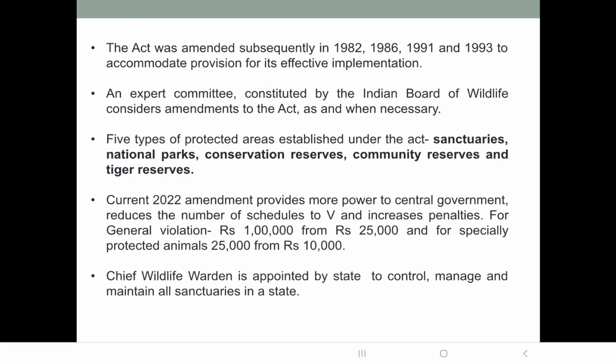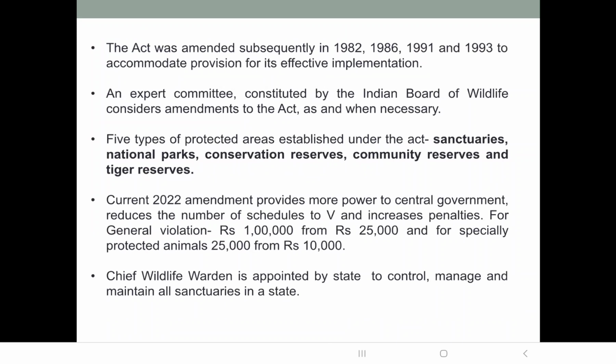Then the act was amended, which means additions and deletions were made to the act. An amendment can be anything, it can be addition of provisions, it can be deletion of provisions also. So it was amended subsequently in the years 1982, 1986, 1991 and 1993, and recently also, to accommodate provisions for its effective implementation. So various new provisions were added so that it is effectively implemented all over the country.